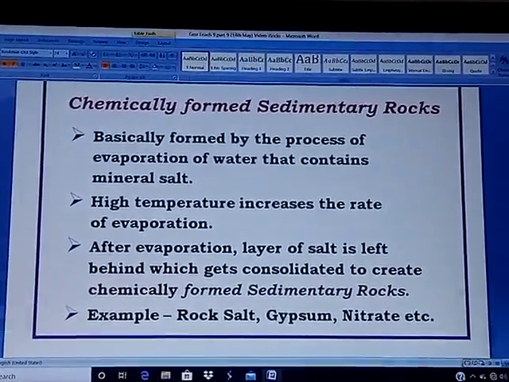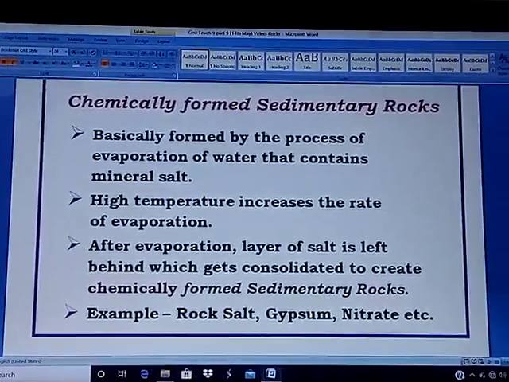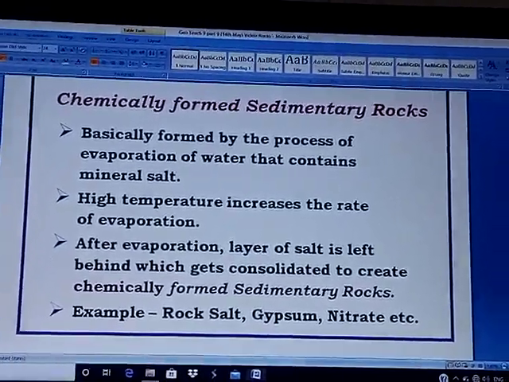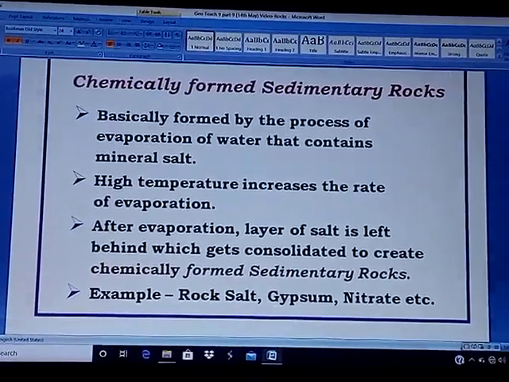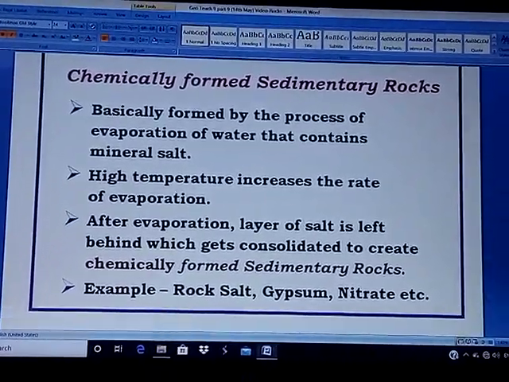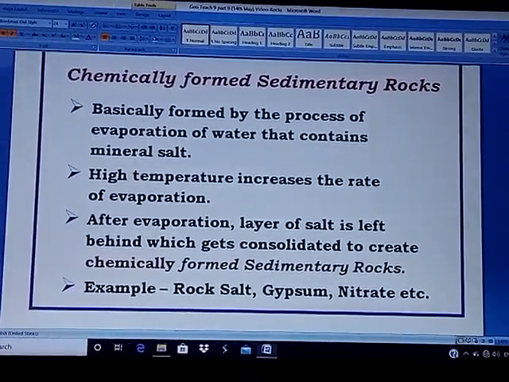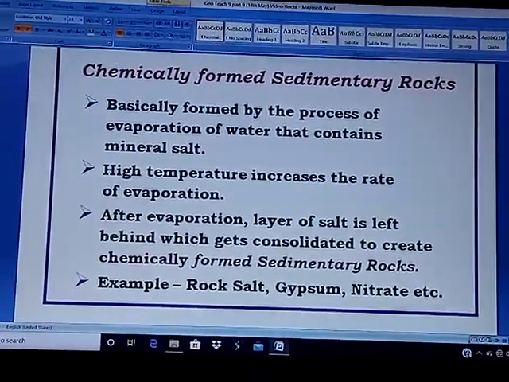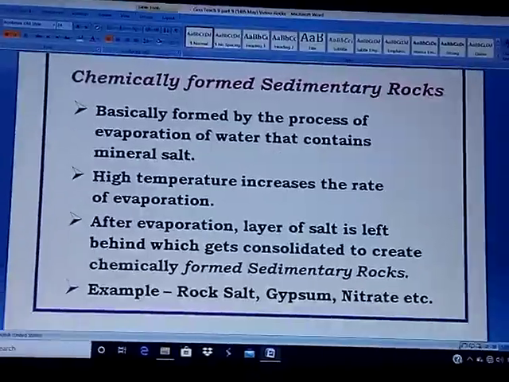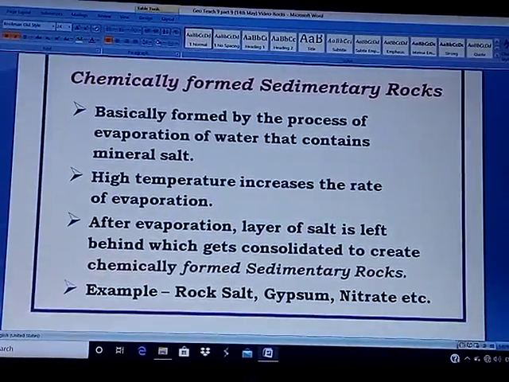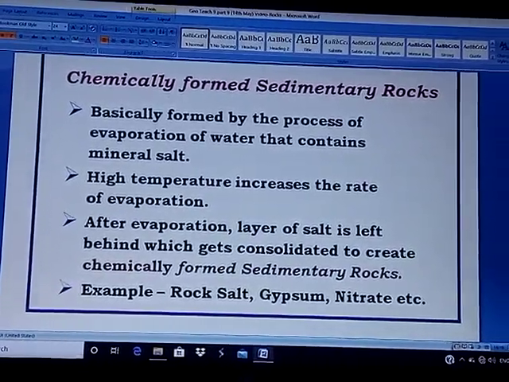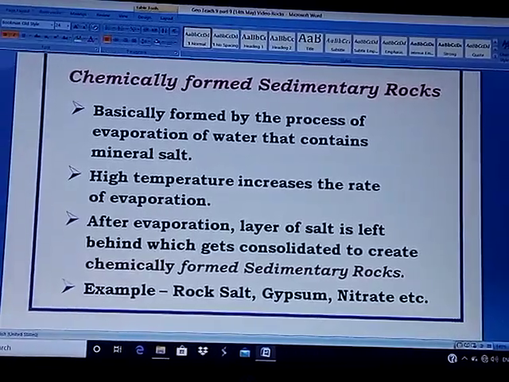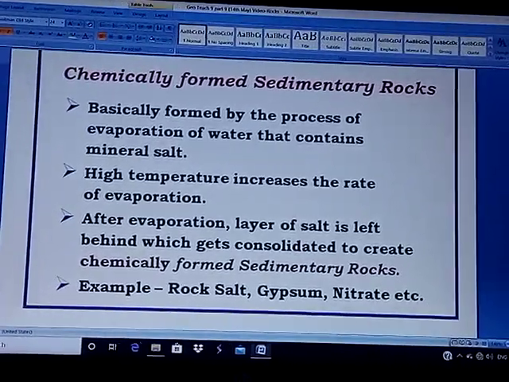After the water is evaporated, a layer of salt or sediment is left behind, which gets consolidated, means hardened, solidified, lithified, to create chemically formed sedimentary rocks. Some chemically formed sedimentary rocks are rock salt, gypsum, nitrate, etc.